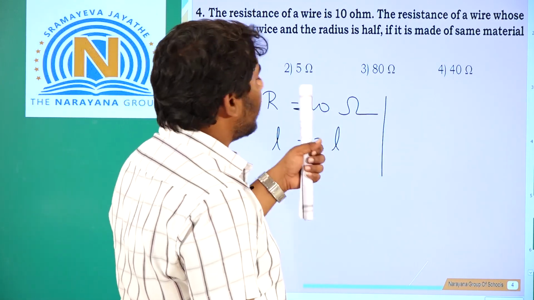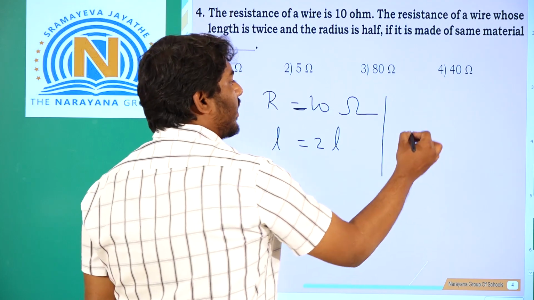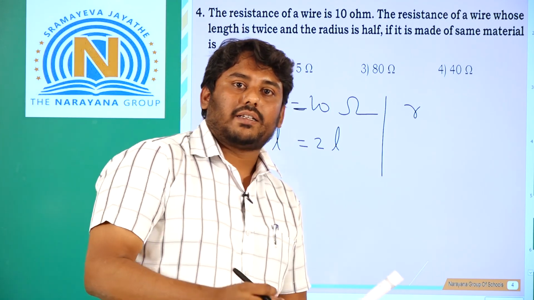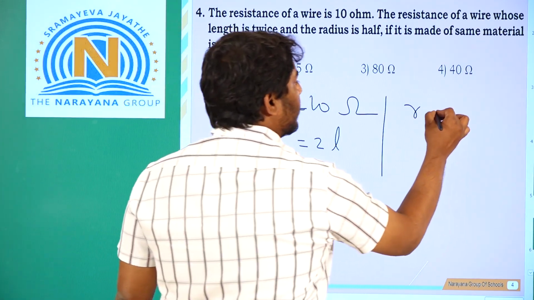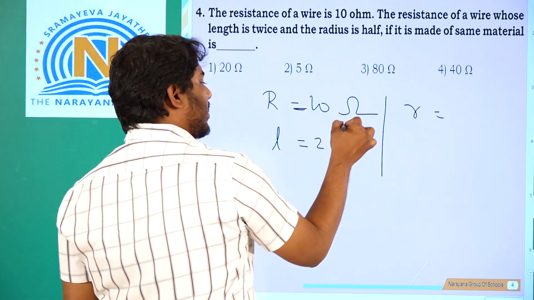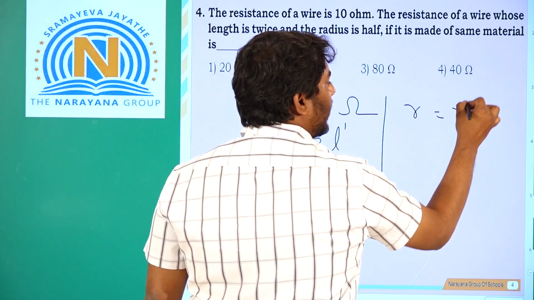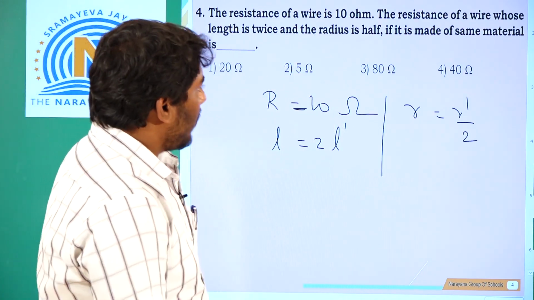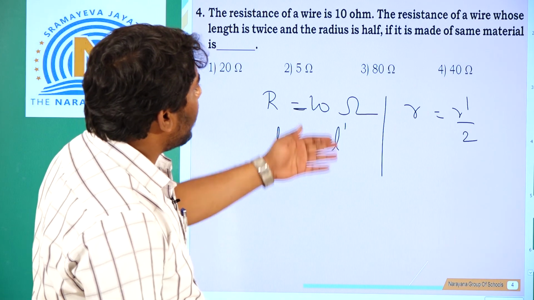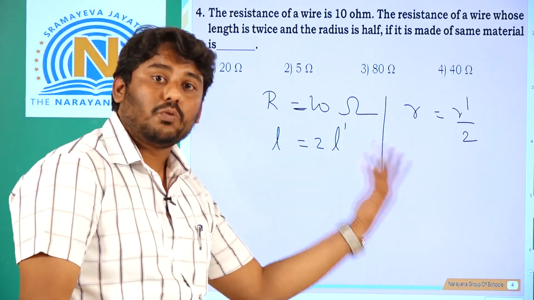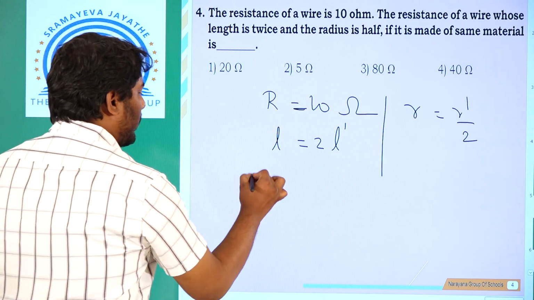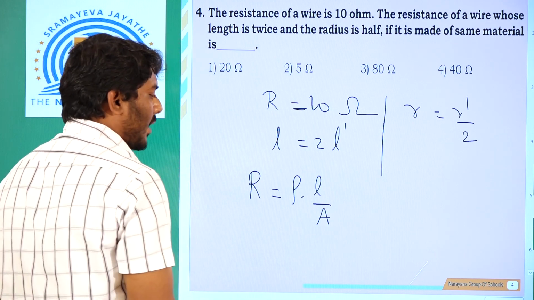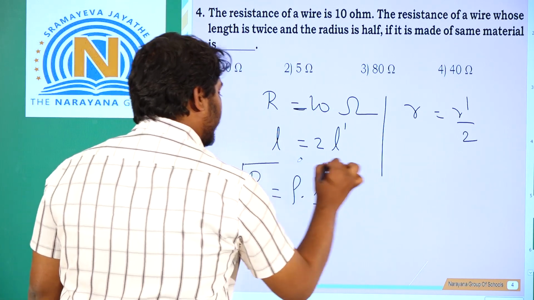Next, what about the radius of the wire? The initial radius, let us assume, is R. The new radius is half of it, so we will write it as R upon 2, R dash upon 2, for the sake of clarity. Now they are asking you to find the new resistance of the wire. Initially we know R is simply rho into L upon A. This is the original resistance formula.